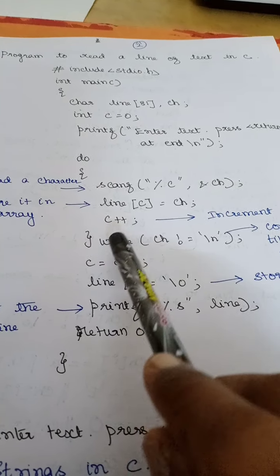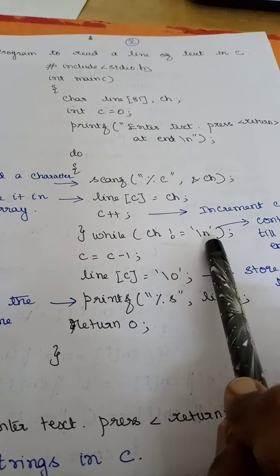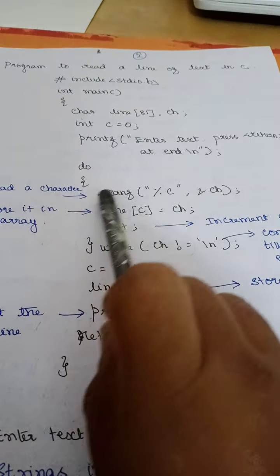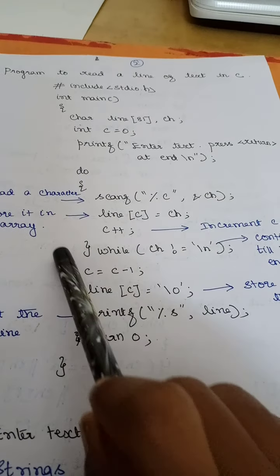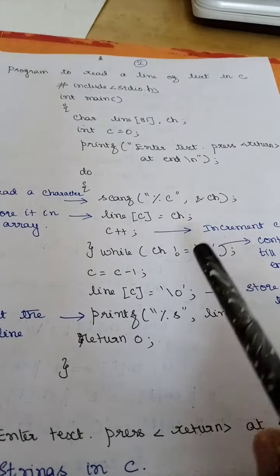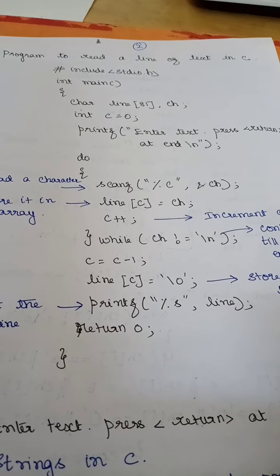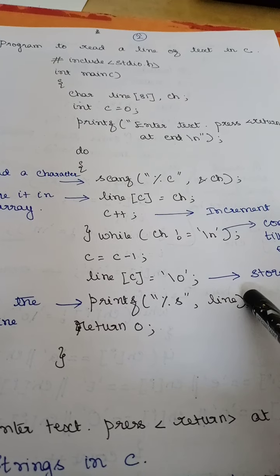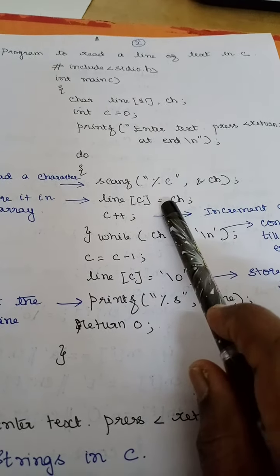I will stop when the character equals new line. I will continue when the character is not equal to new line, and go on reading the next character. When it is equal to new line, which is when I press enter, or if it moves to the next line, then I will stop reading.